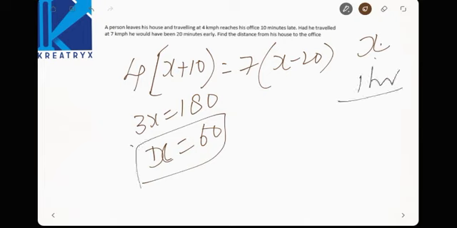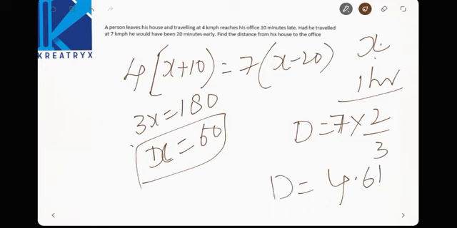Now if he travels at 7 kmph, he is 20 minutes early, means 40 by 60, which is nothing but 2 by 3. Now distance is equal to speed into time, 7 into 2 by 3 is nothing but 14 by 3, that is equal to 4.6 km. So the distance from house to office is 4.6 kilometers.